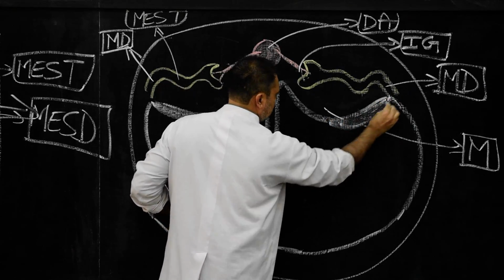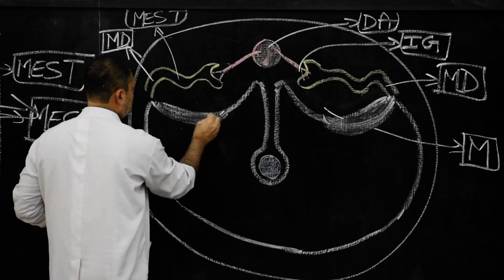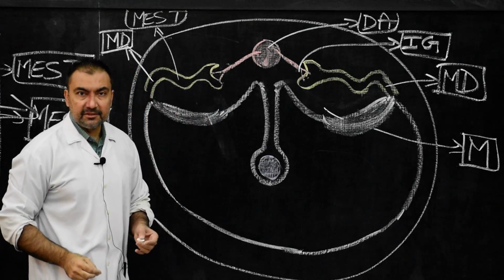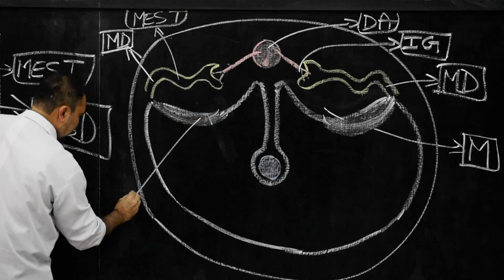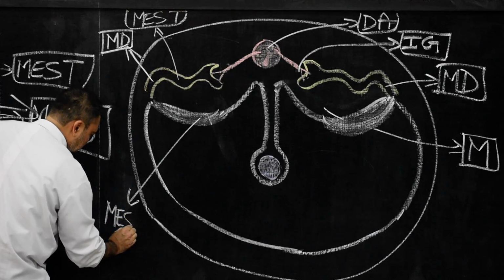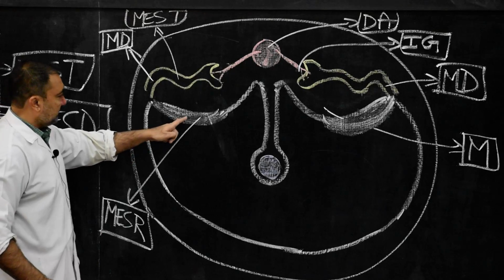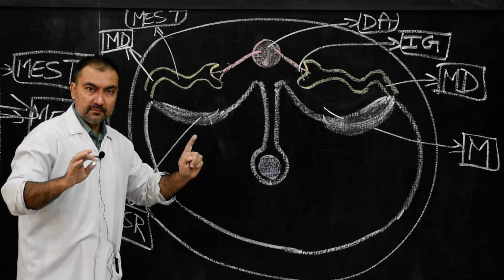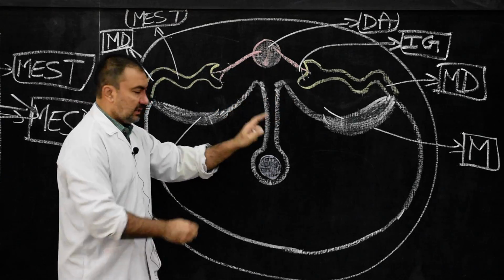This lateral portion will be known as the mesonephric ridge. Please mark it as mesonephric ridge. The lateral portion of the mesonephros will form the mesonephric ridge, a thickening.